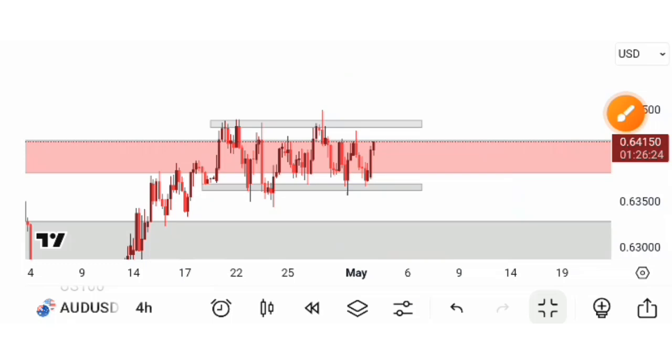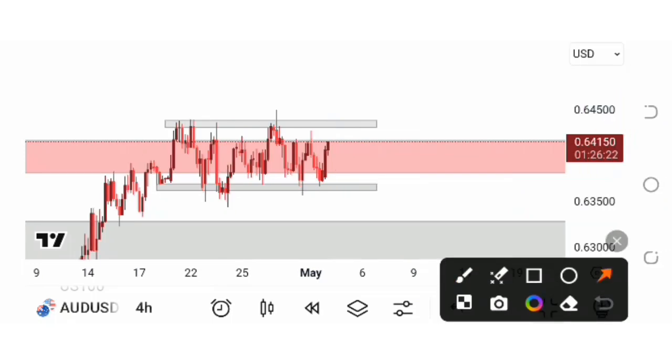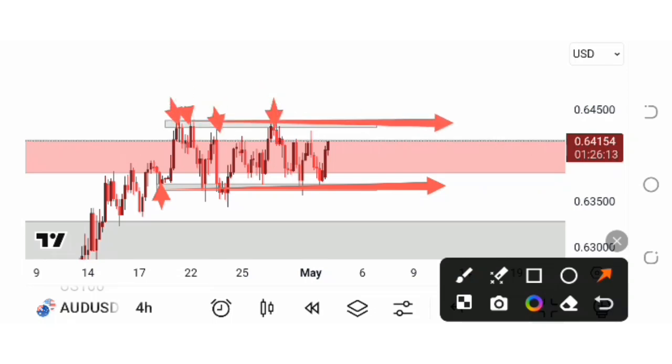I don't know for how long, but this is what I'm looking for over here. This is my area of support, my low of the range, and this is the high of the range. So anytime the market is on the high of the range, as you can see, the market sells, and anytime the market is at the low of the range, at the bottom, the market buys.